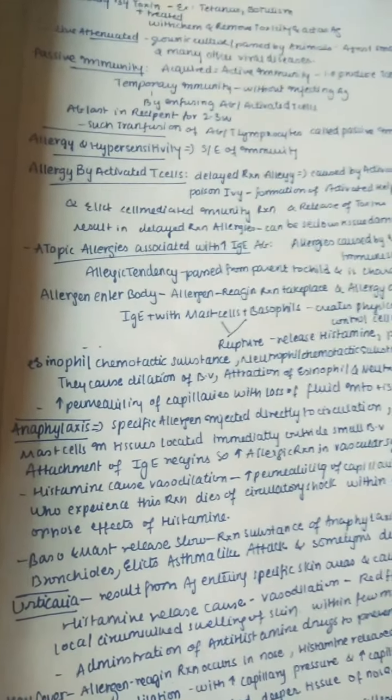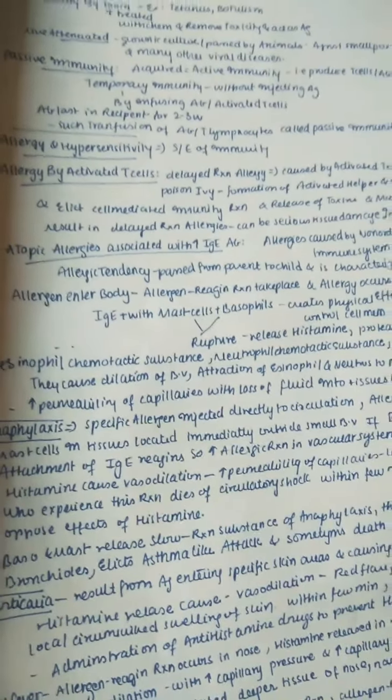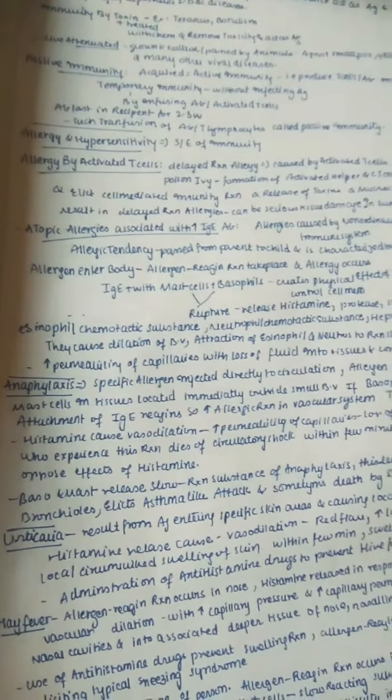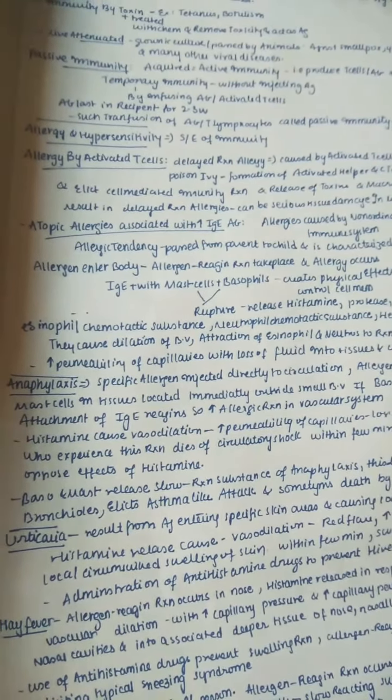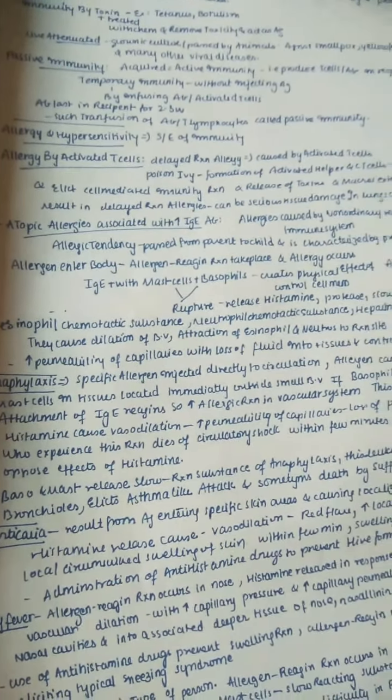Now we will move on to allergy, our major topic in today's class. So allergy and hypersensitivity is mainly a side effect of immunity. That's why we are talking about it with immunity. It's mainly a side effect of immunity. So how is it a side effect of immunity, let us find out. So allergy is mainly caused by activated T cells. So how do T cells cause allergy?